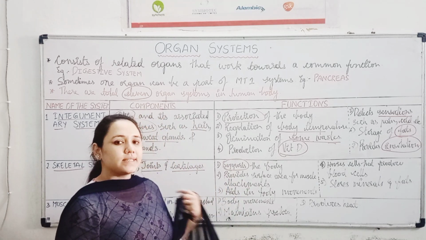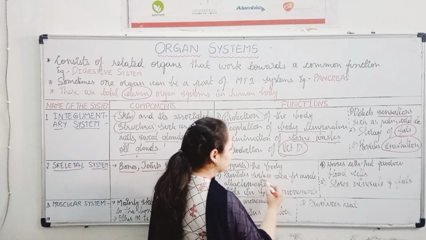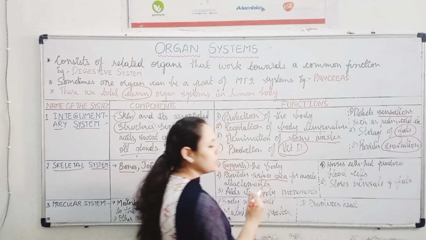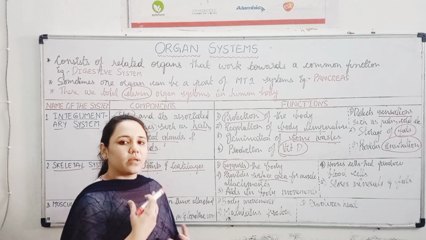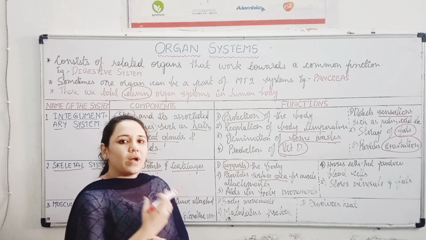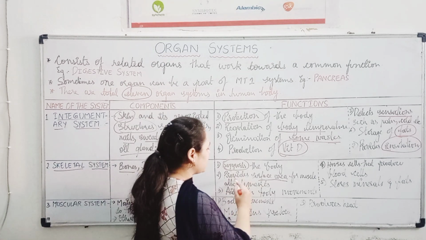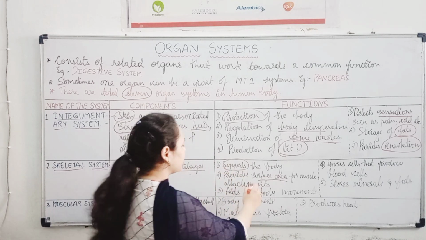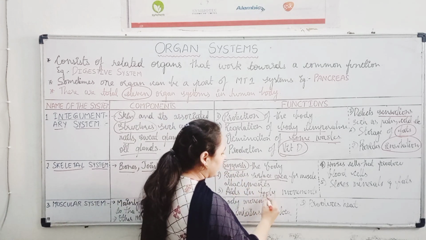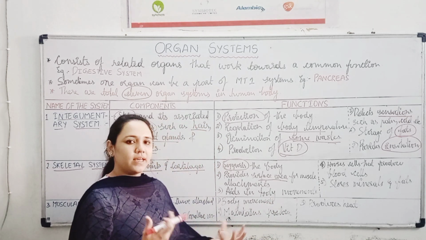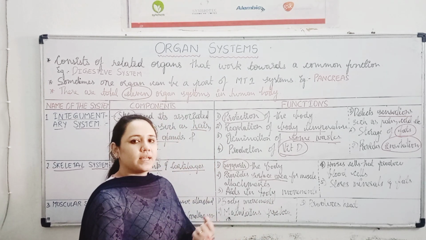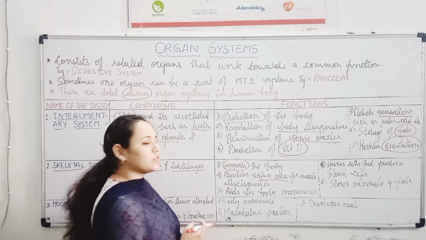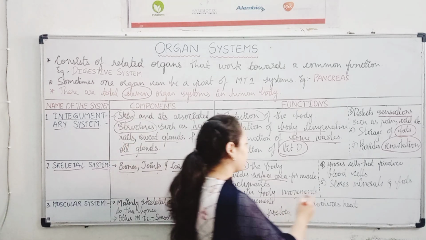Next is providing surface area for muscle attachment. इसका मतलब ये है कि हमारे body में जो muscles होते हैं उनको attach करने के लिए जो जगह चाहिए, that is provided by the skeletal system. Next is aids in body movement. Obviously हमारे body movements के लिए भी हमें bones, joints और cartilages की जरूरत होती है.